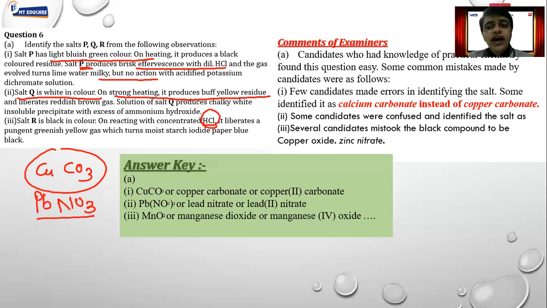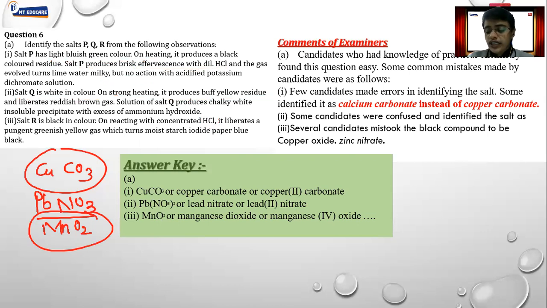Now there is only one reaction where a black color substance is reacting with HCl to form greenish yellow gas, and that is manganese dioxide. पूरी टेक्स्ट बुक में there is only one compound which is black in color reacting with HCl to form chlorine. It is manganese dioxide. So guys, you need to read your textbook very nicely to crack these kind of questions, and this is really very important type of questions.